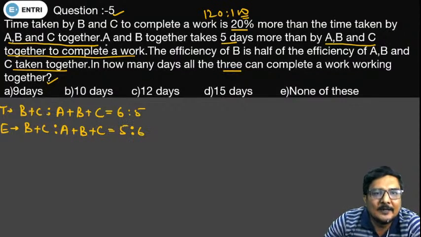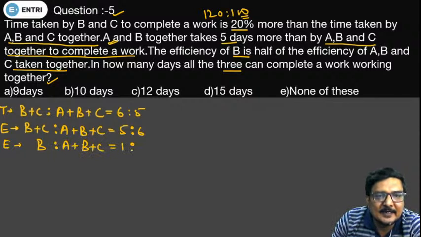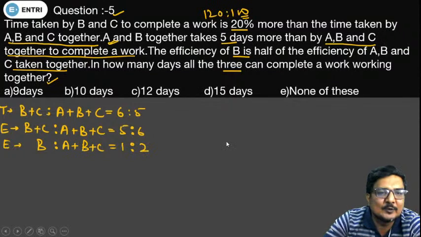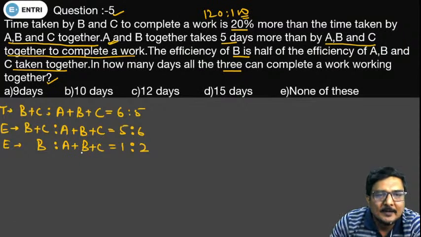Now leave this statement. The next statement is saying the efficiency of B is half of the efficiency of A, B and C. It means the ratio comes out to be 1:2. Now in both ratios, the A, B and C combined value in the first ratio is 6 and in the second ratio it is 2.